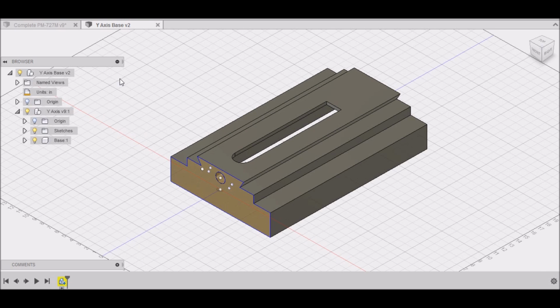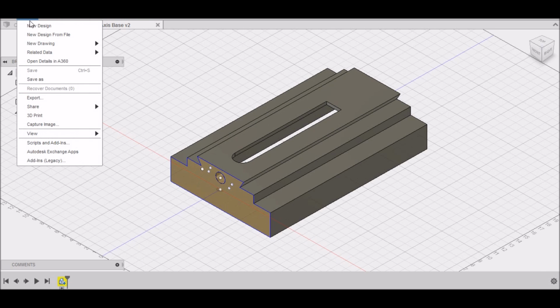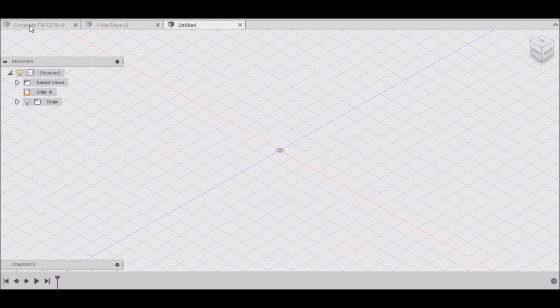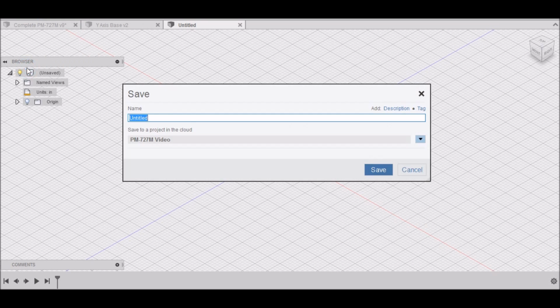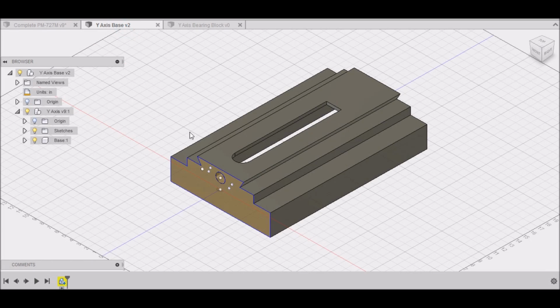So the first thing we're going to do is go up to File, New Design, and then go to File, Save, and we're going to save this as Y-axis bearing block. And of course you want to save the base as Y-axis base.